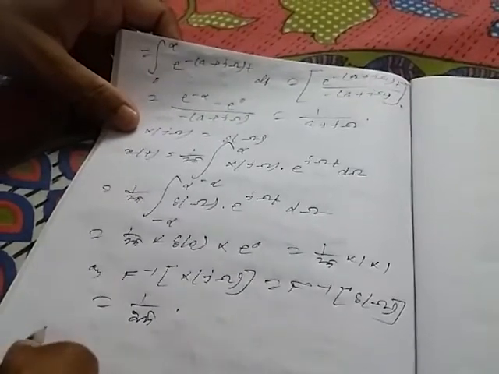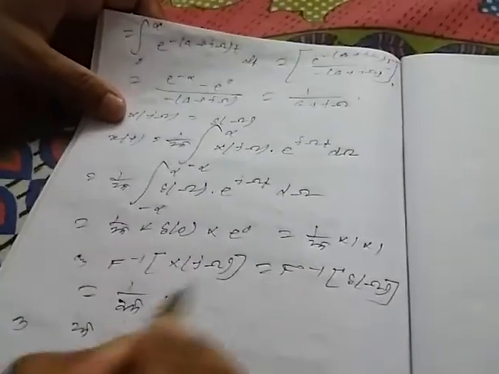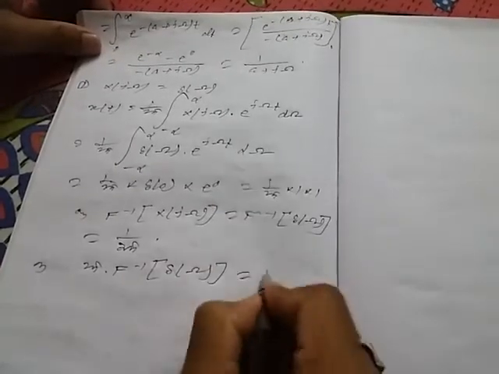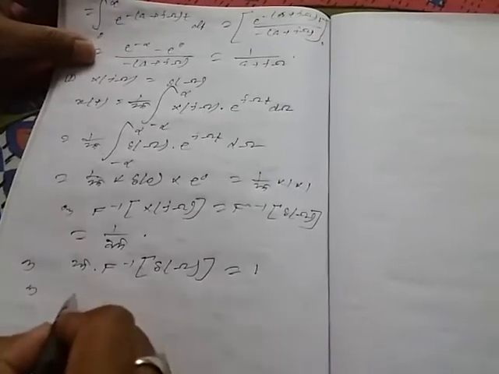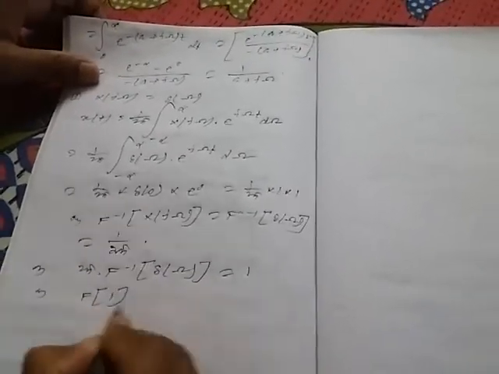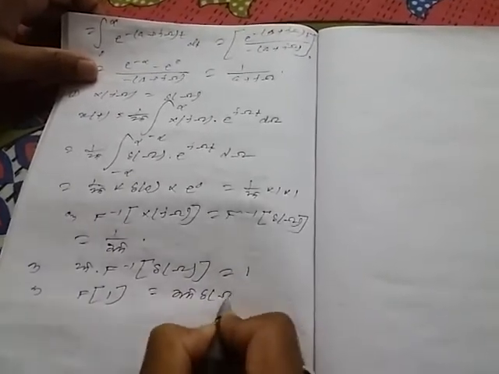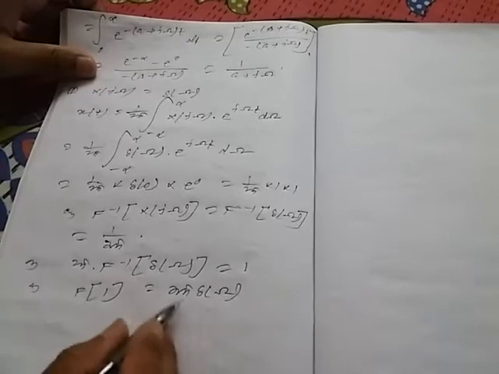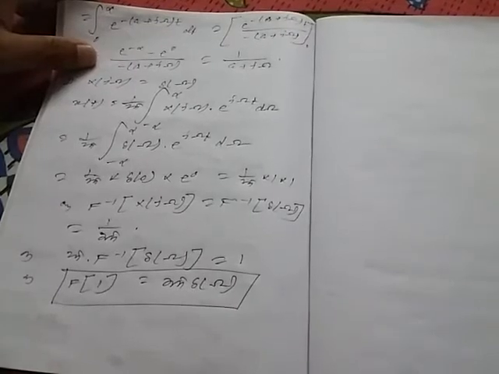So from here we can write that 2 pi into the inverse Fourier transform of delta omega has the value of 1. Inversely, we can write that the Fourier transform of 1 has the value of 2 pi into delta omega, because this factor is multiplied on the other side. So the Fourier transform of 1 equals 2 pi into delta omega. Just remember, this is a formula, just remember this.